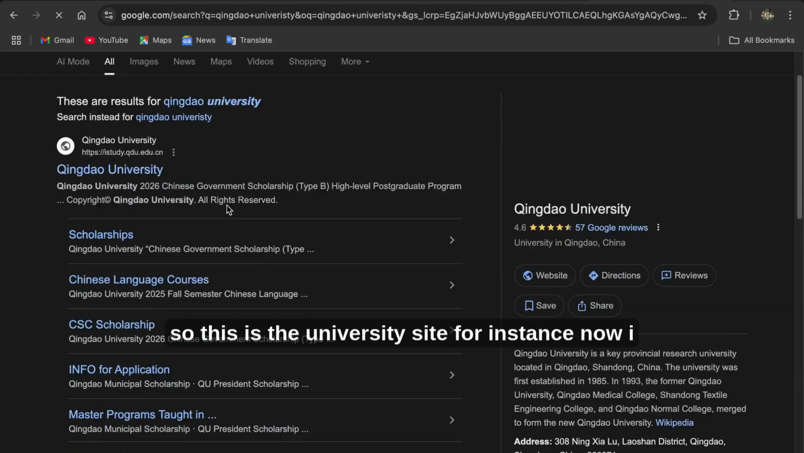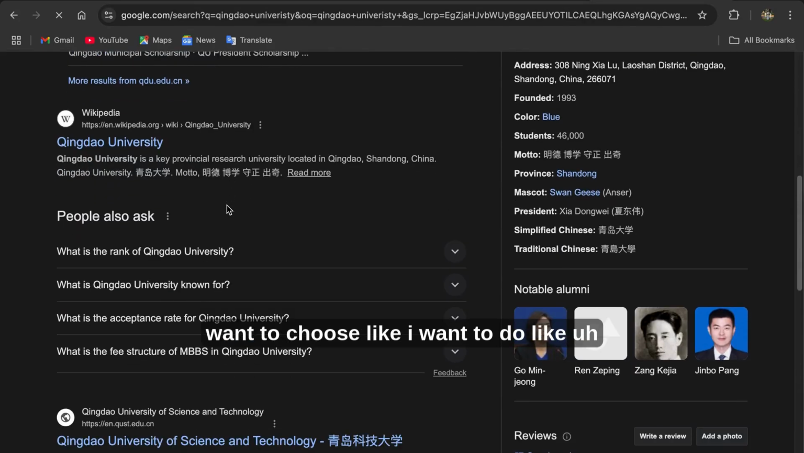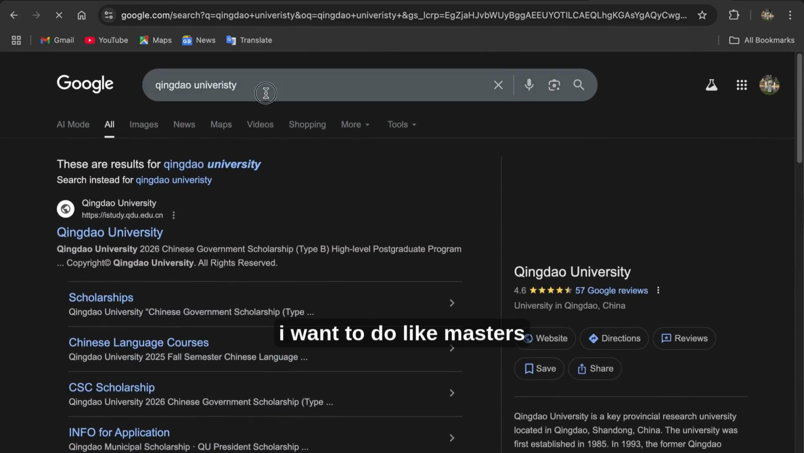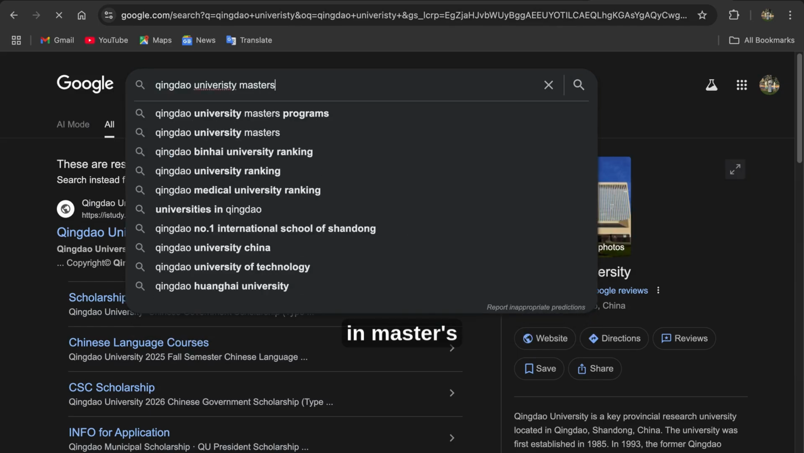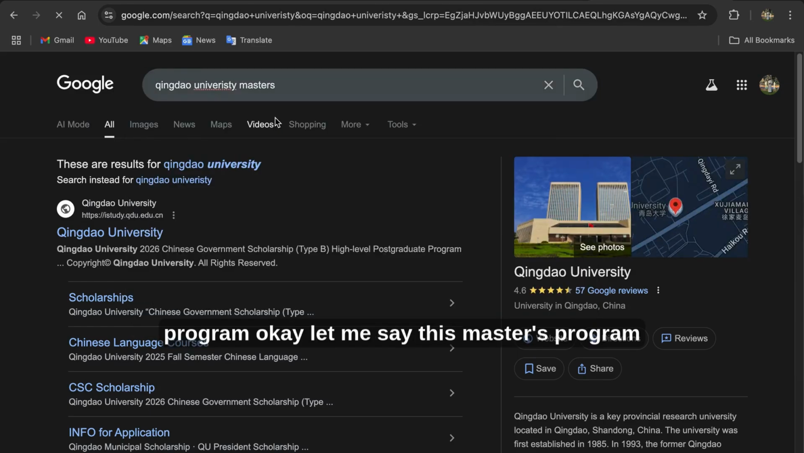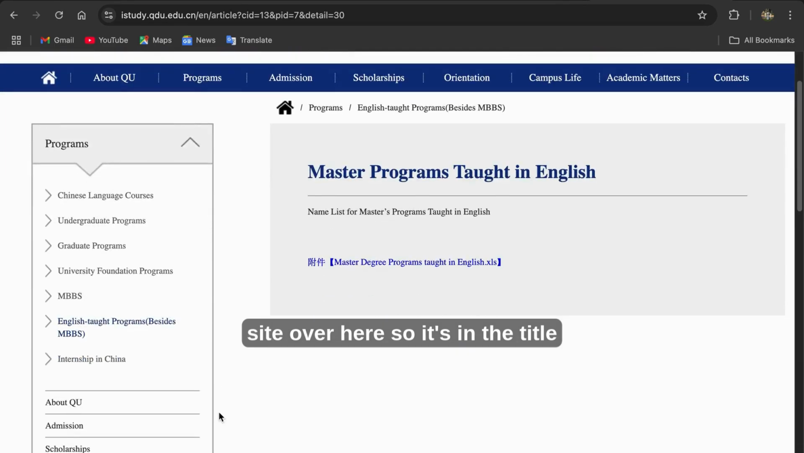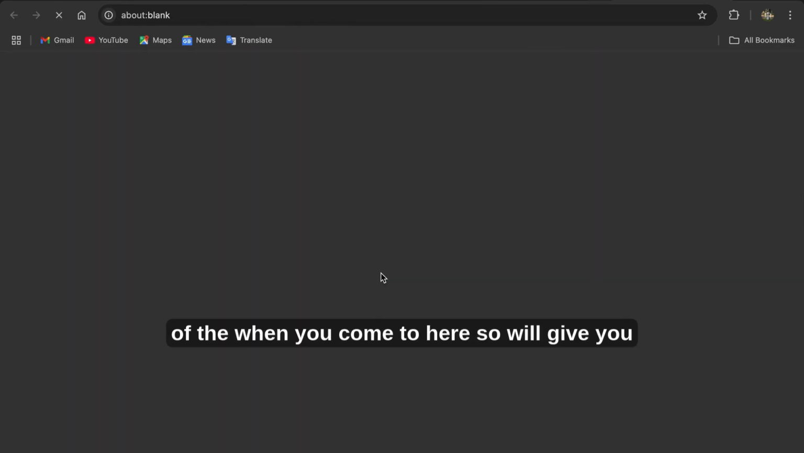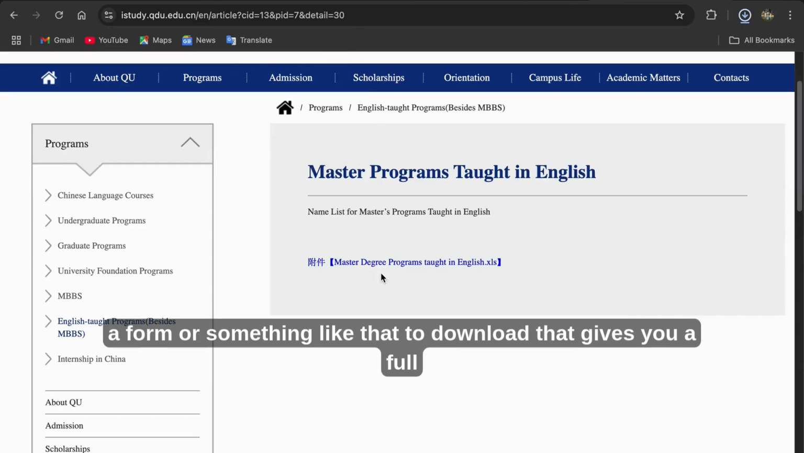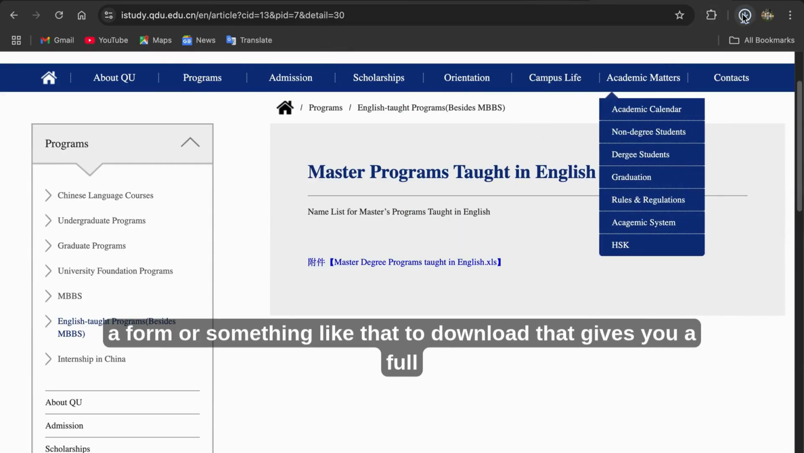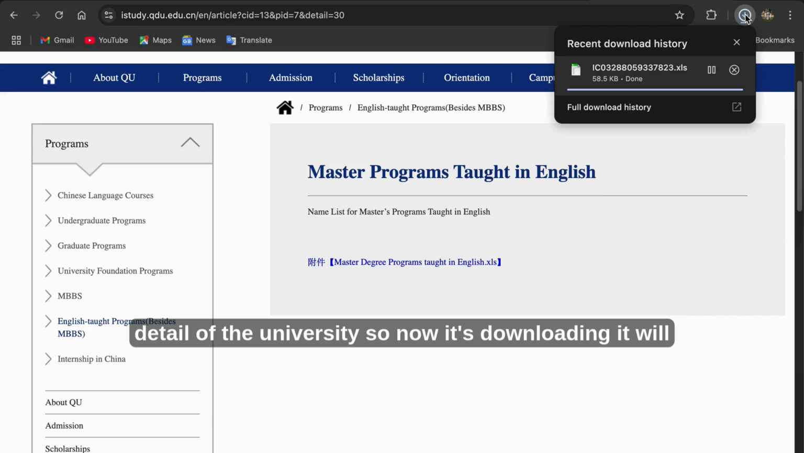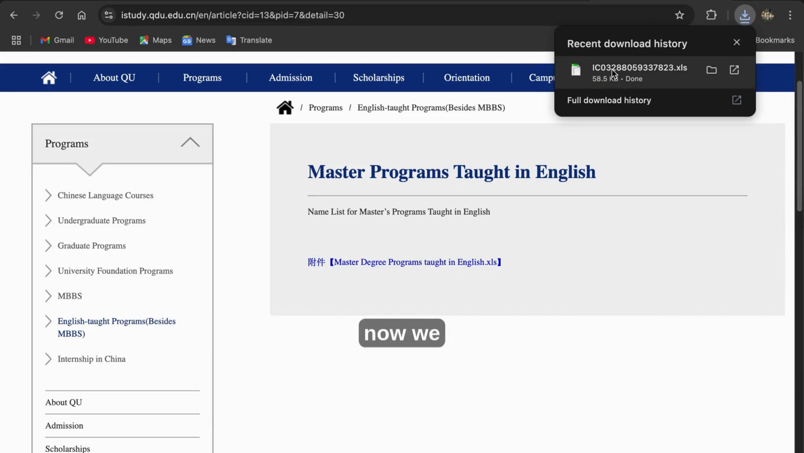So this is the university site. For instance, I want to choose a masters program. Okay, let me select this masters program. English taught masters program. When you come to the site over here, they bring you back here. Then you go here, they will give you a form to download that gives you full details of the university. Now it's downloading, it will take a little bit of time, the network is still okay, it's done.